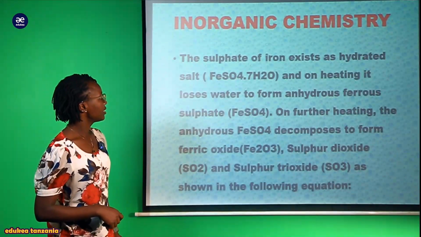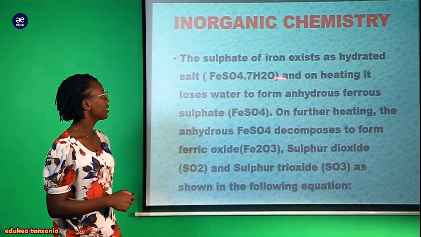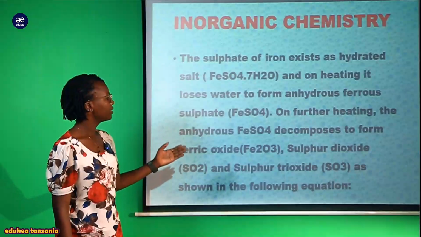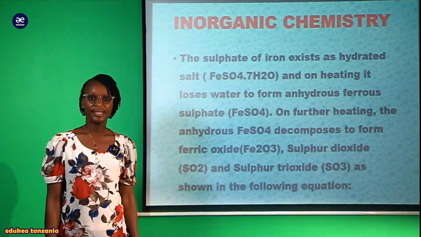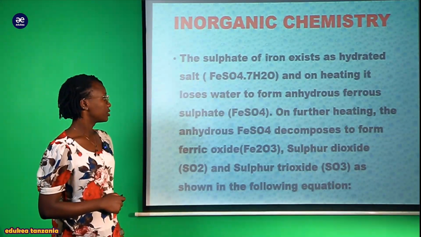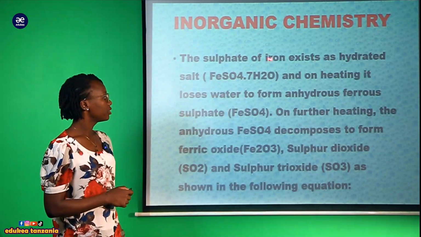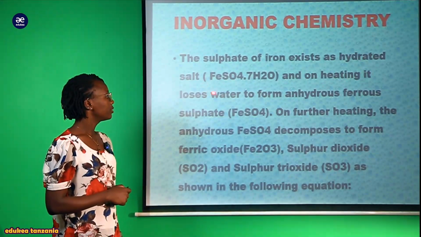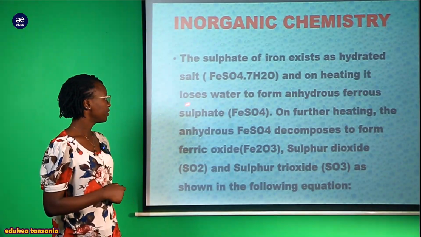So my students, you can see that the sulfate of iron exists as a hydrated salt, as we saw with calcium. Now iron also has this behavior and exists as what? A hydrated salt, as you see here with the 7 water of crystallization. It says that on heating it loses water to form anhydrous ferrous sulfate.